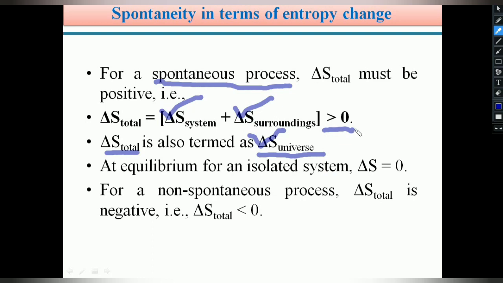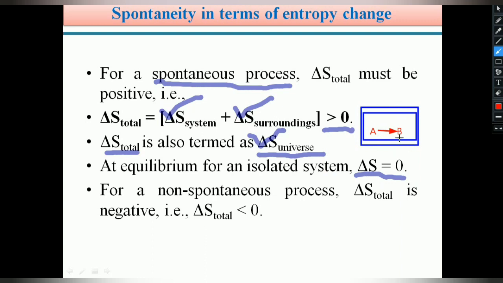For example, for an equilibrium process in an isolated system, delta S is 0. For example, you can take an isolated, insulated vessel. Inside this insulated vessel a chemical reaction takes place, in which A is converted into B. It takes place inside the isolated vessel. Therefore, it is an isolated system.